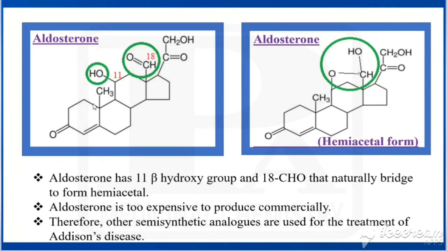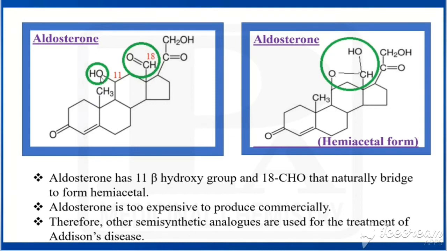It has two angular methyl groups, but the second angular methyl, that is the 18th angular methyl group, is absent here. Instead of CH3, two hydrogens are replaced by oxygen. So at the 18th position, it has an aldehyde, CHO. At the 17th position, it has COCH2OH. And at the 11th position, it has a hydroxy group.